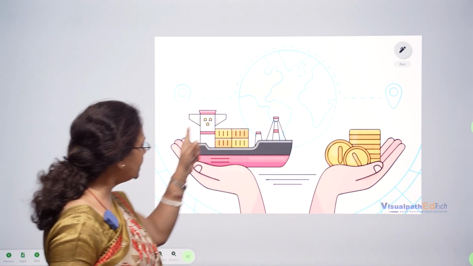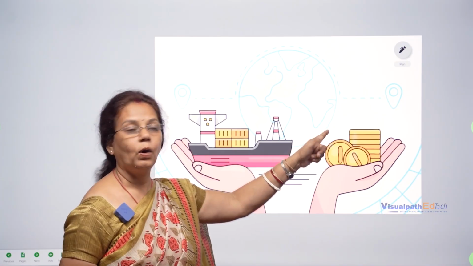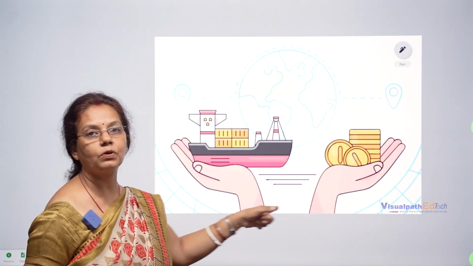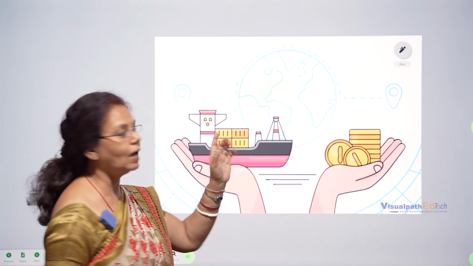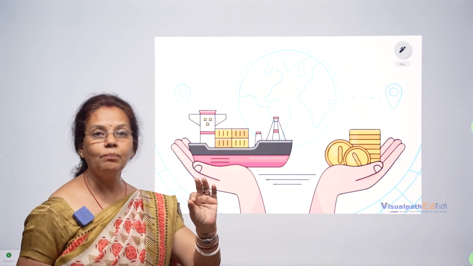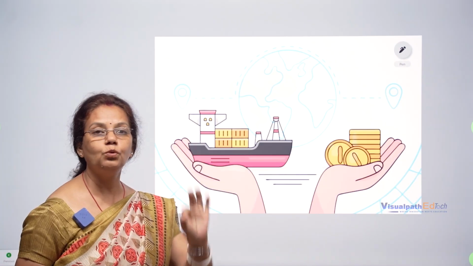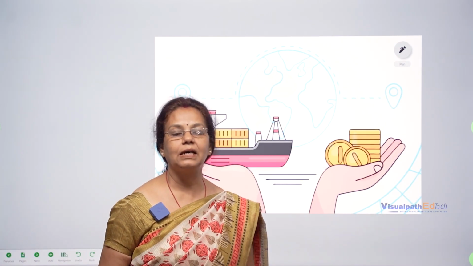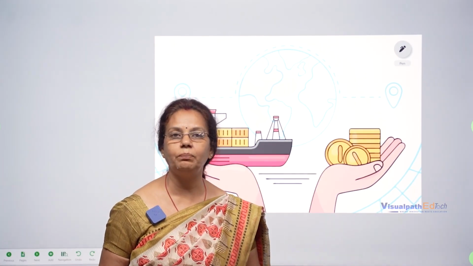The entire nation's products, all the products globally, come under our hand. Thereby we can consume all the commodities which we do not get in our country, which we do not get in our place.